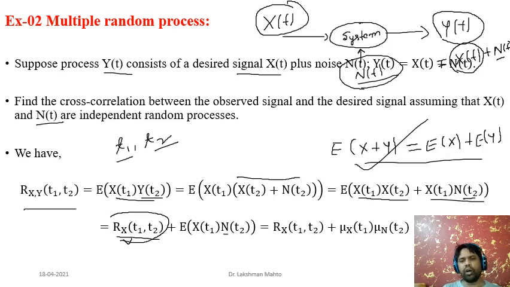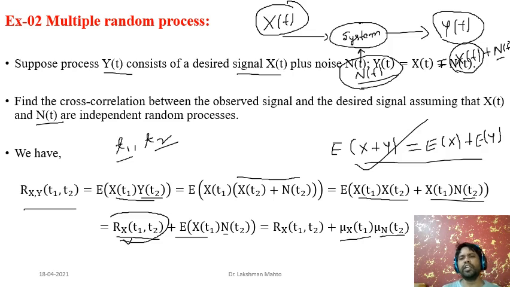So easily we can take it out, and it would be the product of the corresponding expectations. That's the expectation of x at t1 and the expectation of n at t2, due to the independent nature of n of t and x of t. By assumption, noise is always independent of the input. You can observe that x of t is the input, coming from some kind of source, and n of t is the noise, which is system generated. So both things come from two different sources.